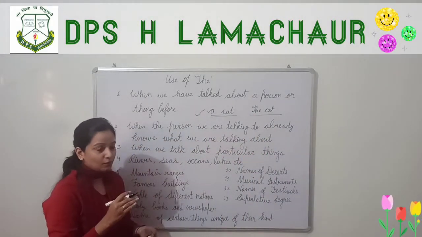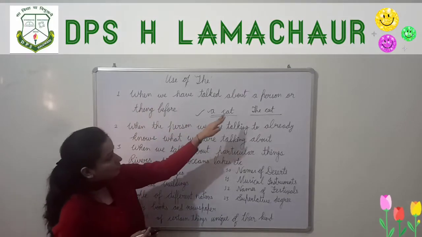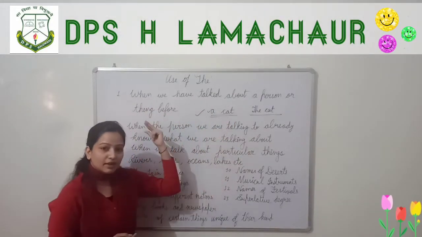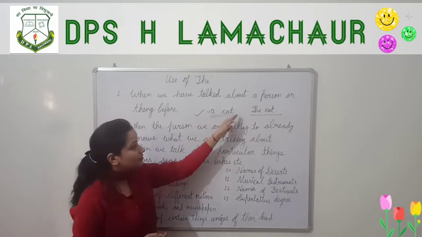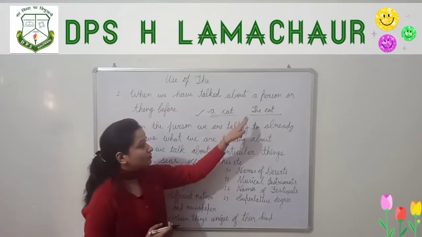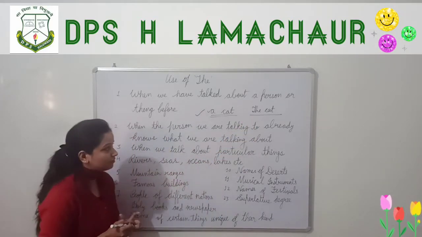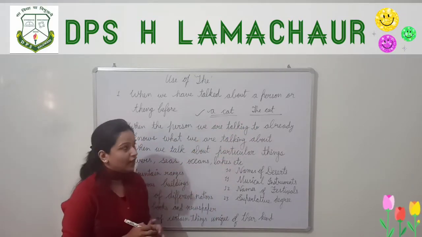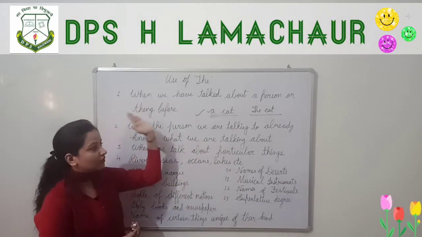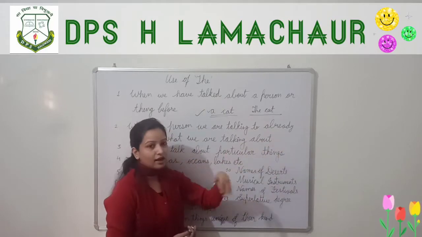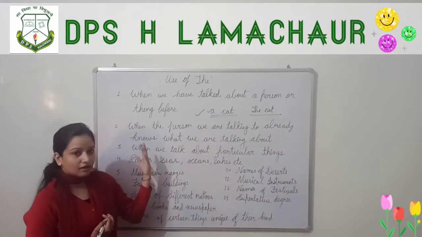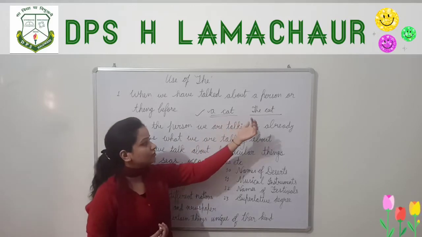So it means when we have talked about a person or thing before. Here we have talked about the cat before, so the next time we indicate that cat, we will use the. At first we use a. If I have already talked about the person, thing or animal, then in future whenever I tell about it, we will use the.